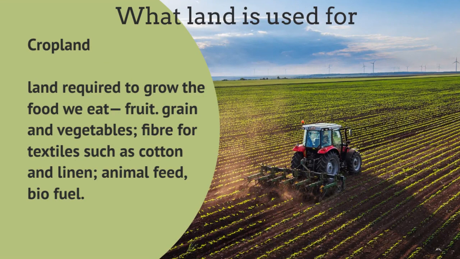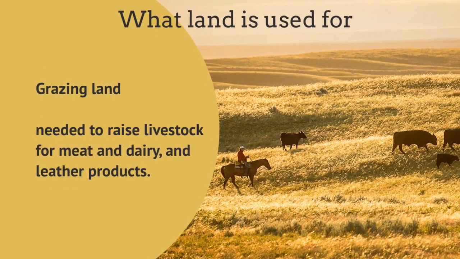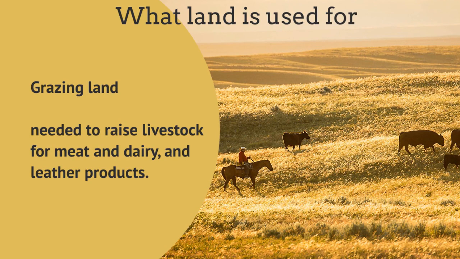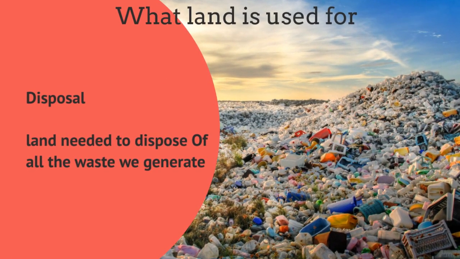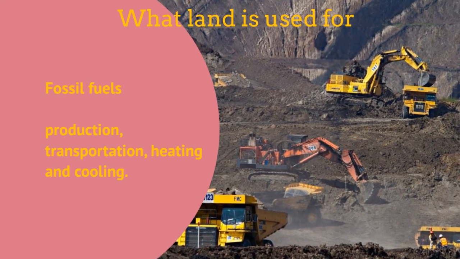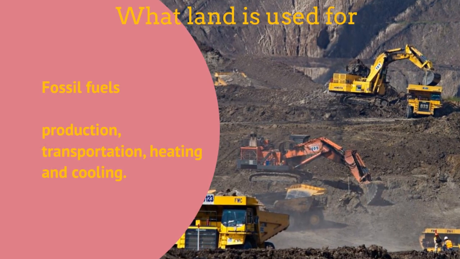Cropland: land required to grow the food we eat, fruit, grain and vegetables, fibre for textiles such as cotton and linen, animal feed, biofuel. Grazing land: needed to raise livestock for meat and dairy and leather products. Disposal: land needed to dispose of all the waste we generate. Fossil fuels: production, transportation, heating and cooling.